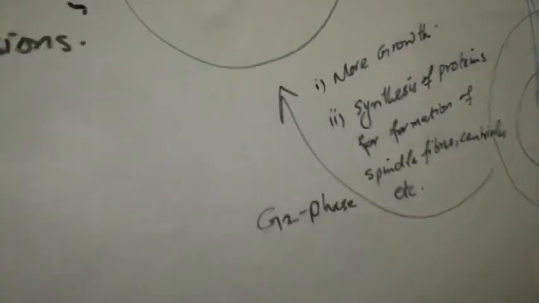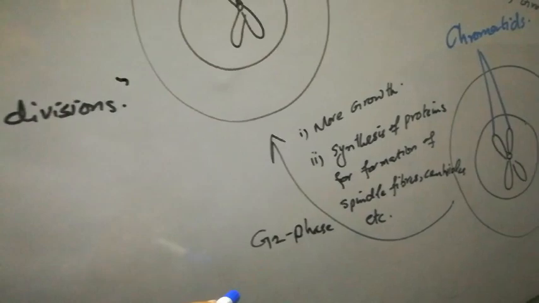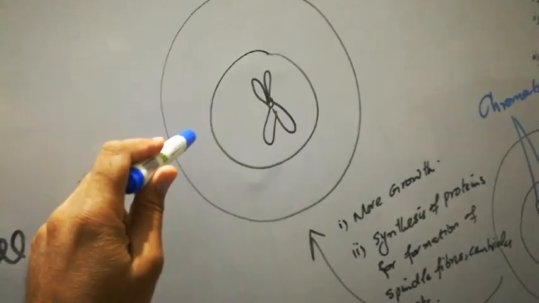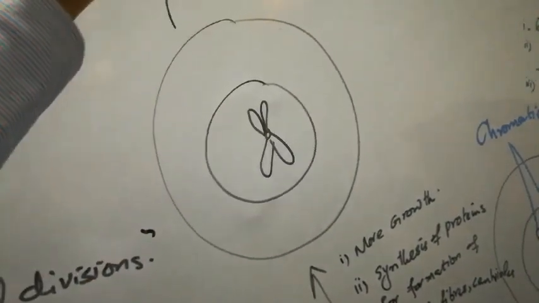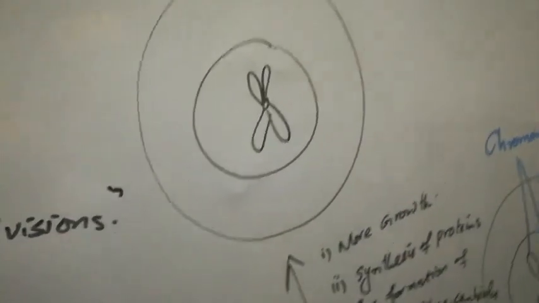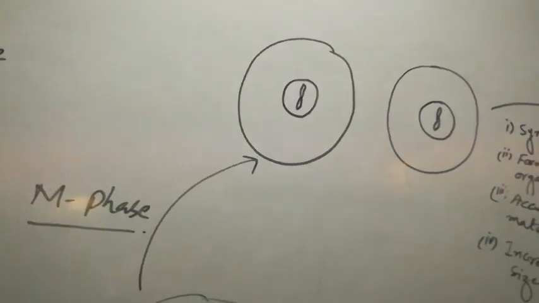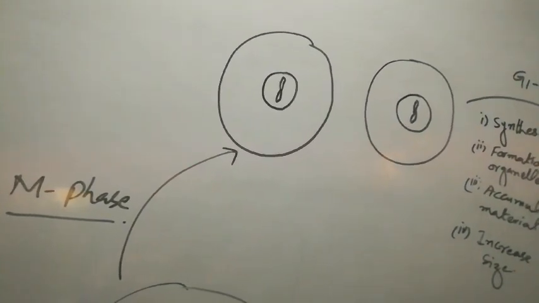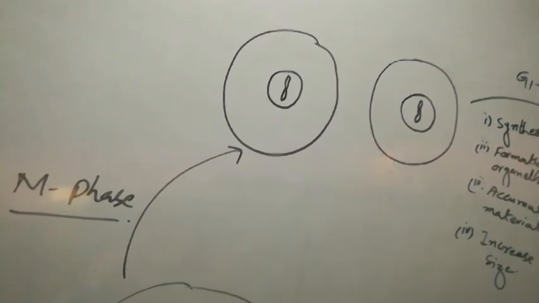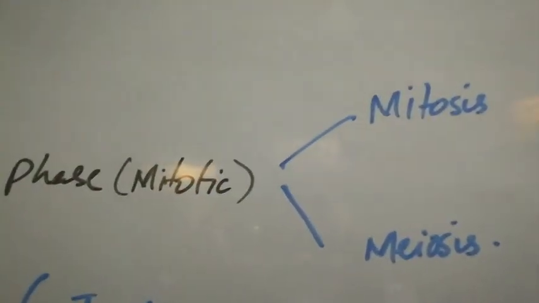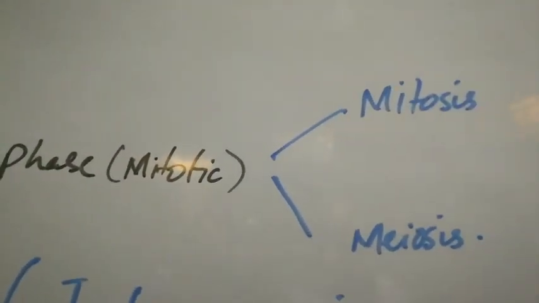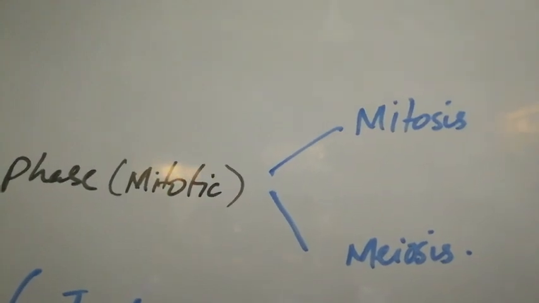So these main changes take place during the G2 phase, which prepares the cell for cell division. Now this cell is ready for the next phase, the mitotic division phase or M phase. The M phase is further of two types: one is mitosis and the second one is meiosis.